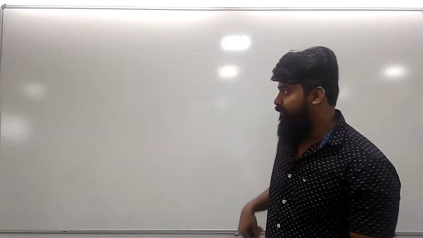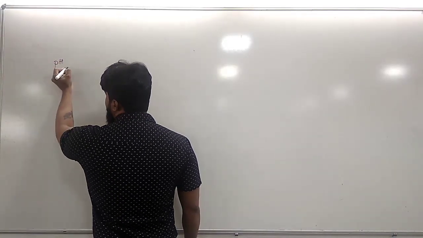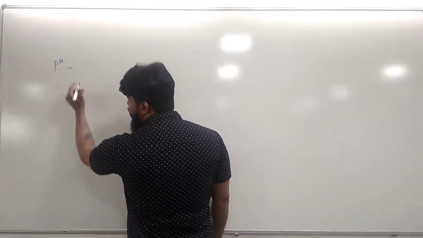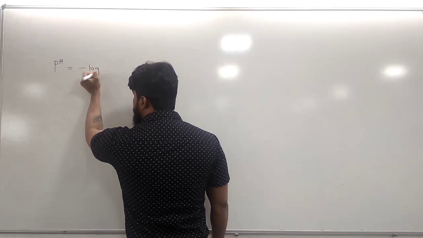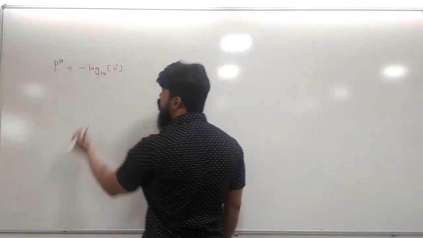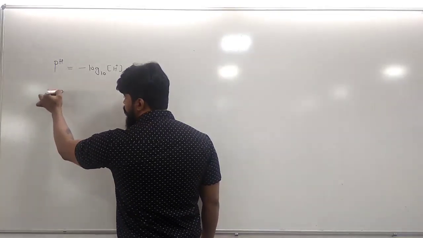But what is pH itself? Let's talk about the concept. pH is defined as the negative logarithm to the base 10 of the H+ ion concentration. It is called the pH. Similarly, let's talk about pOH.